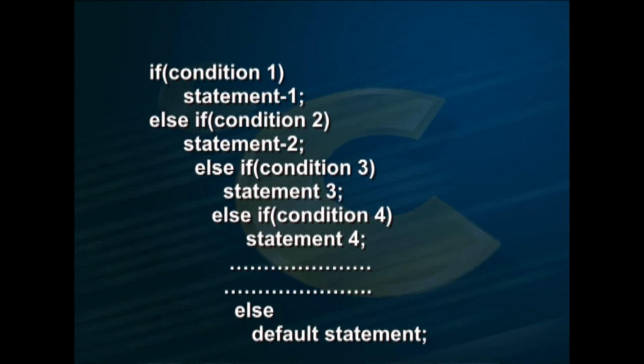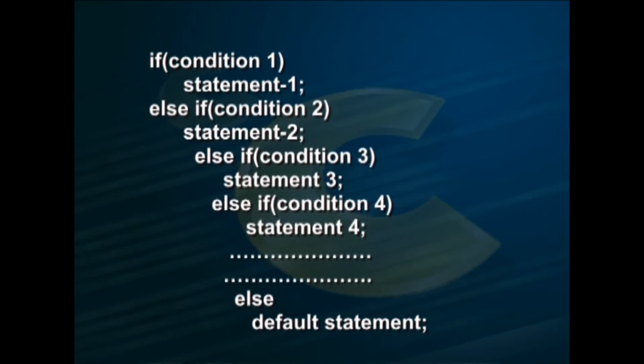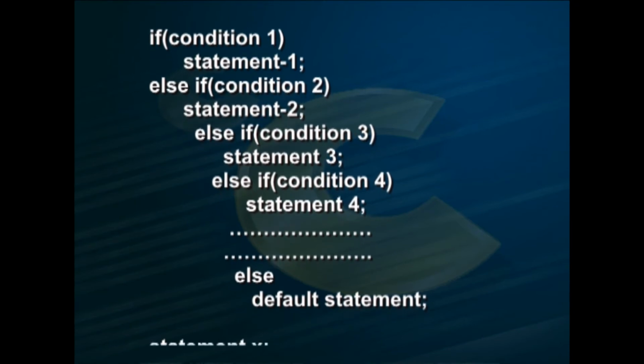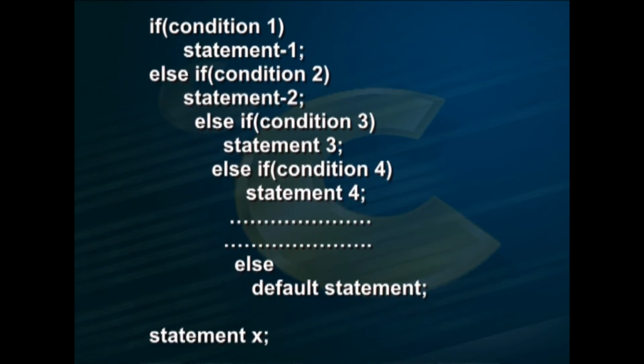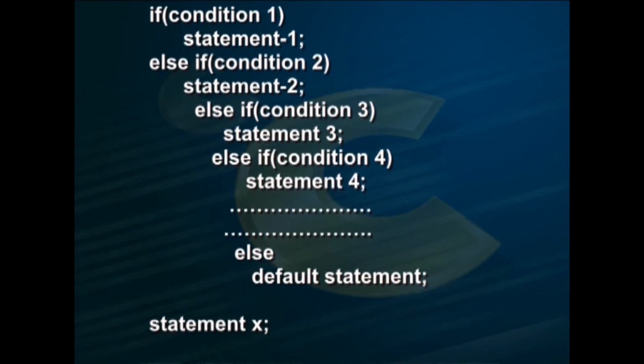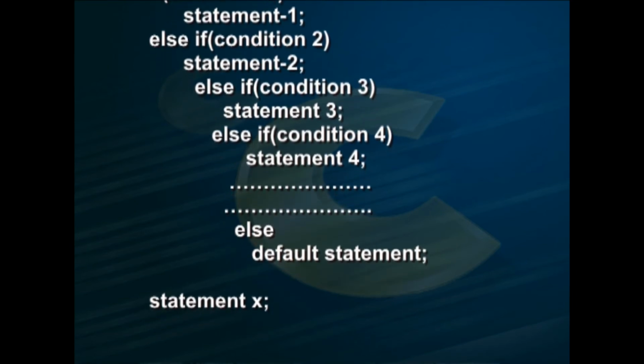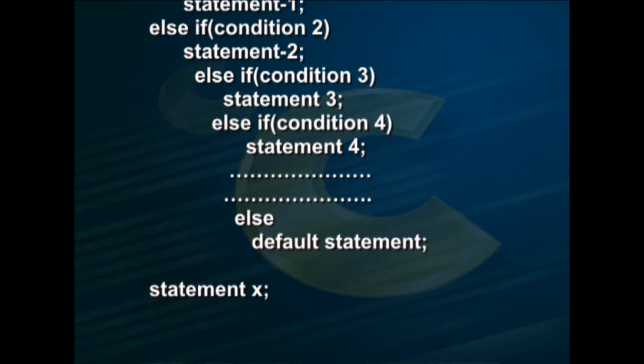The general form is: if condition 1 statement 1, else if condition 2 statement 2, else if condition 3 statement 3, else if condition 4 statement 4, etc., else default statement;